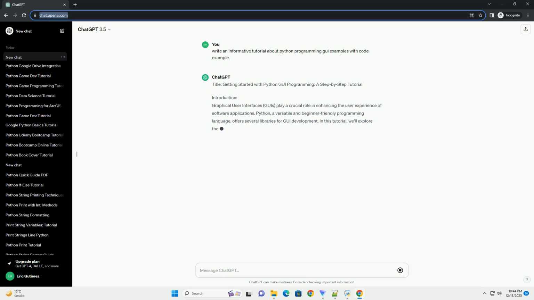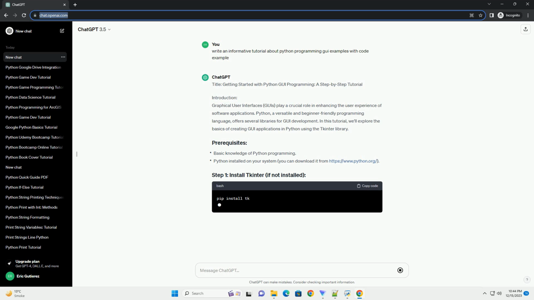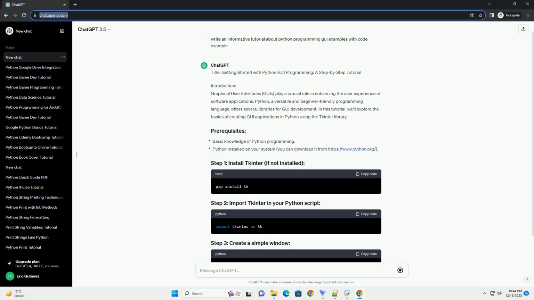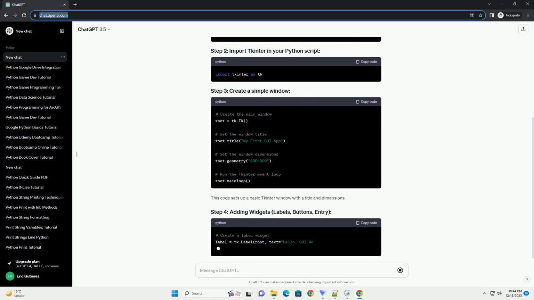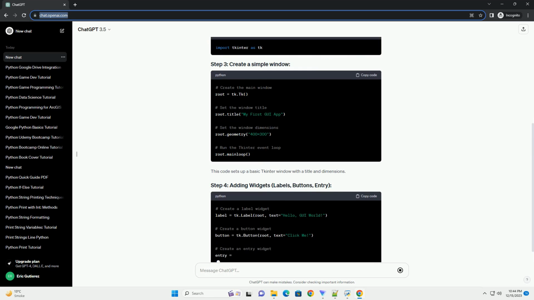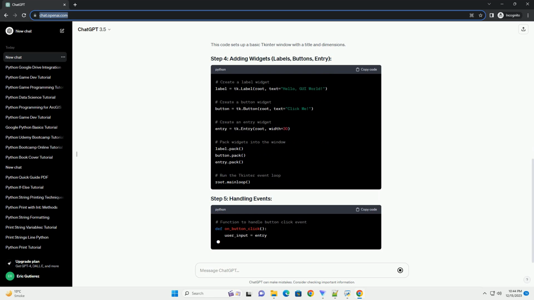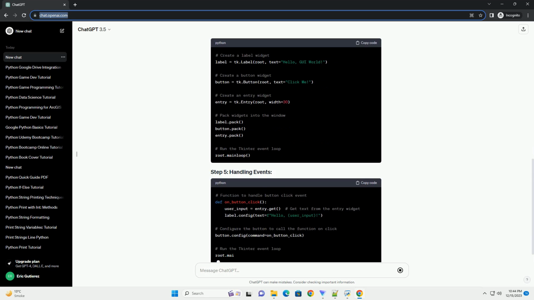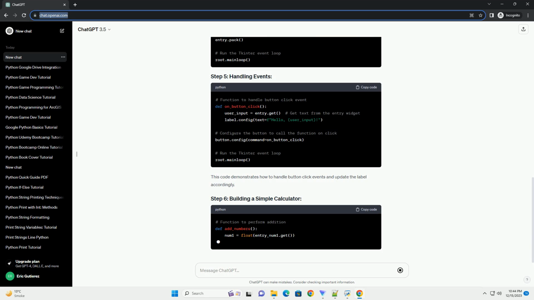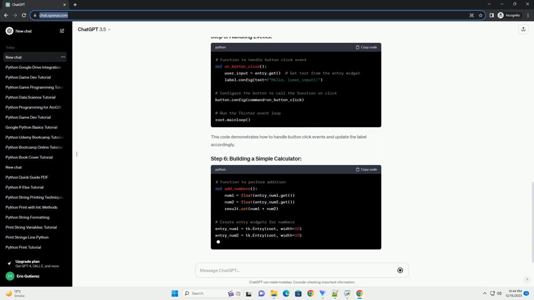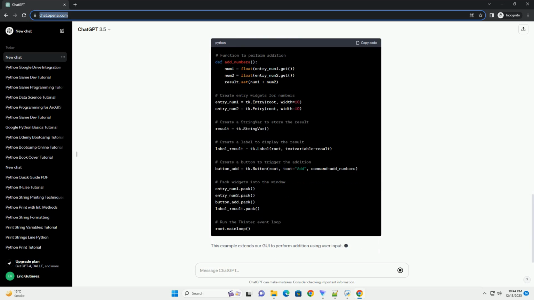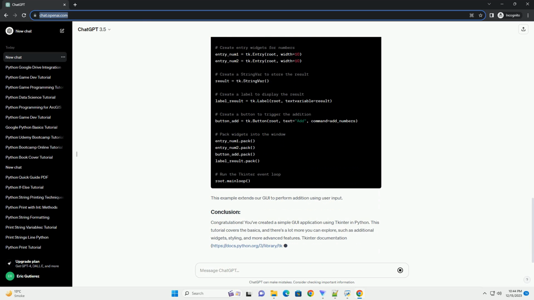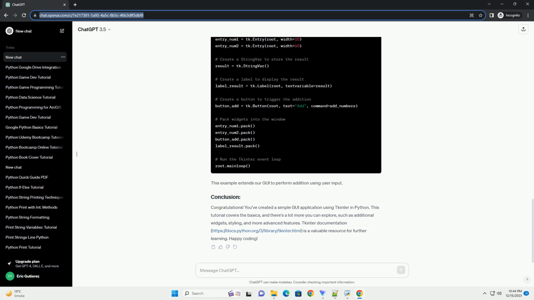Graphical User Interfaces, GUIs, provide a visual way for users to interact with software applications. Python offers several libraries for GUI development, with Tkinter being one of the most popular and widely used. In this tutorial, we'll explore the basics of Python GUI programming using Tkinter and provide examples to help you get started. Make sure you have Python installed on your system. Tkinter is included with most Python installations, so you don't need to install it separately.